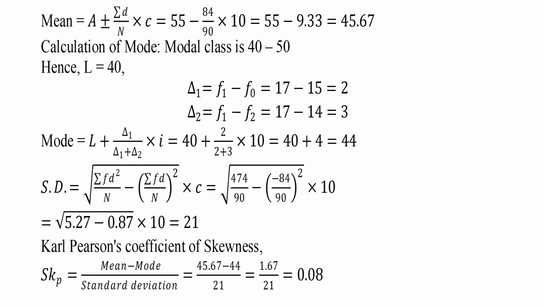Delta 1 is F1 minus F0. Delta 2 is F1 minus F2. Mode equals L plus delta 1 divided by delta 1 plus delta 2, into I. Then standard deviation is calculated. Karl Pearson's coefficient of skewness is mean minus mode by standard deviation, that's equal to 0.08.